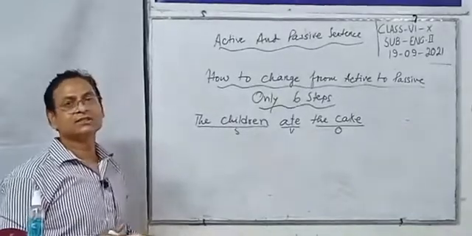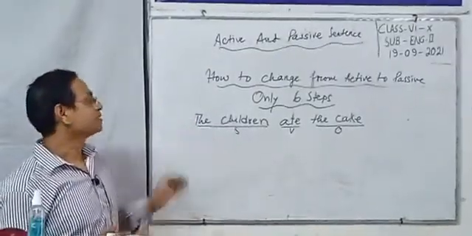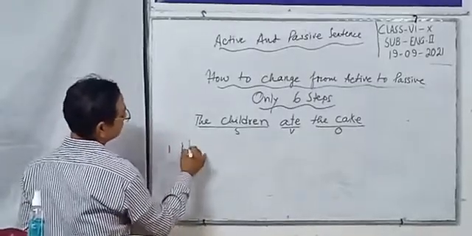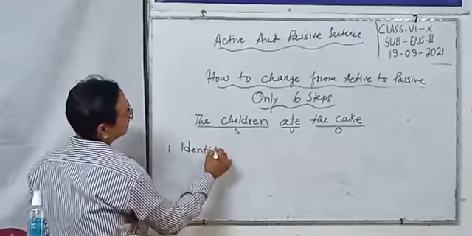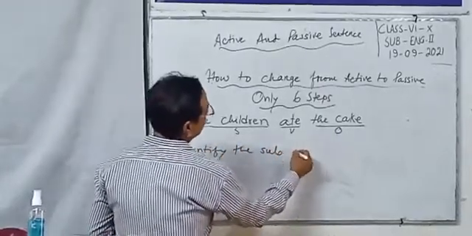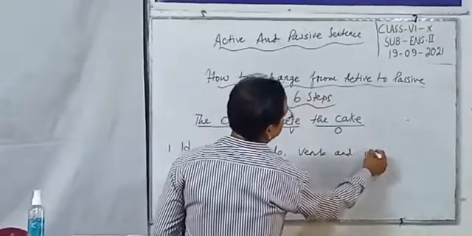First one, dear students, please listen to me: we have to identify the subject, verb and object.